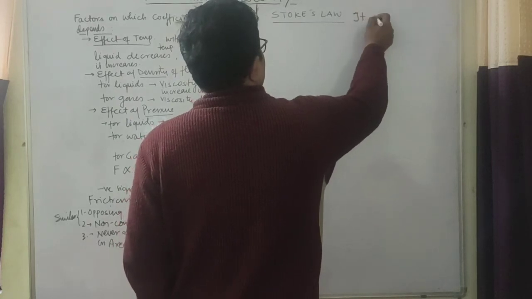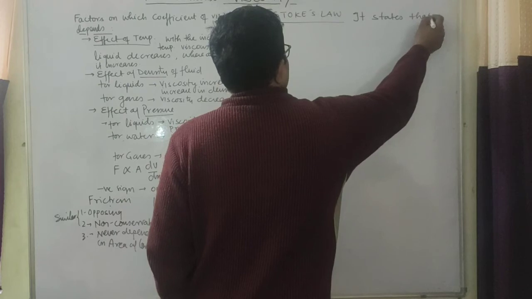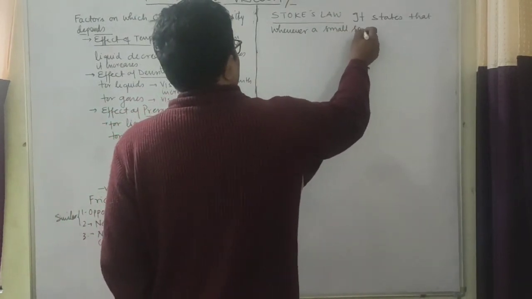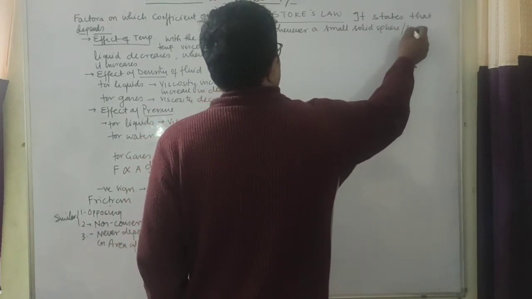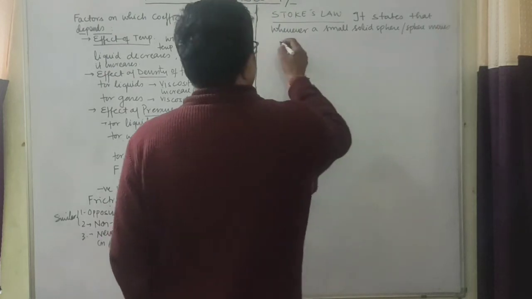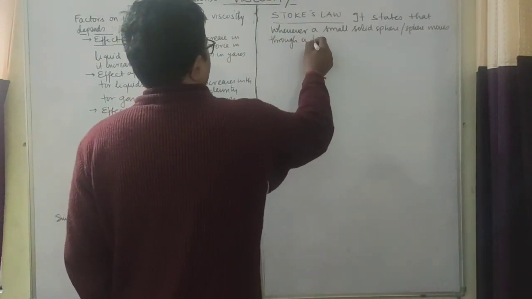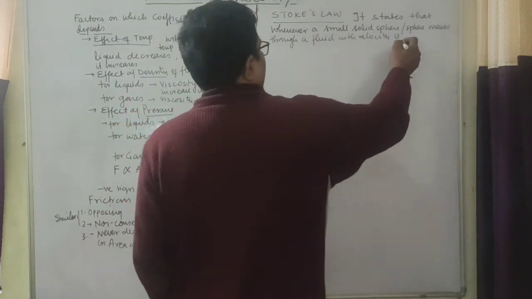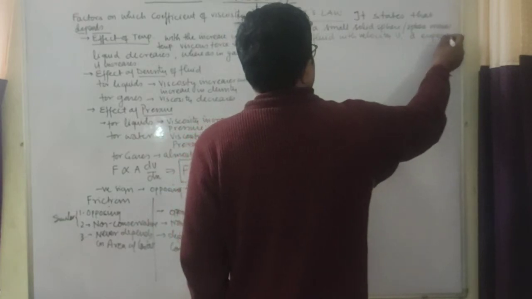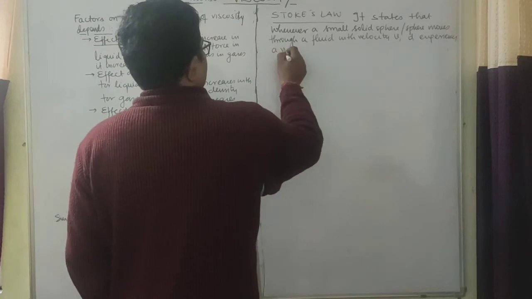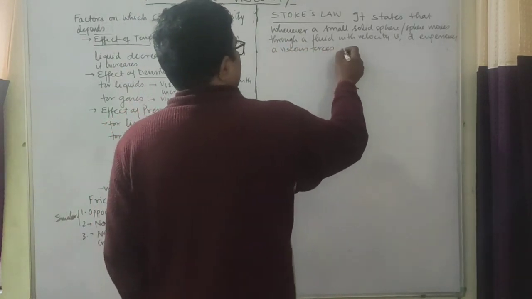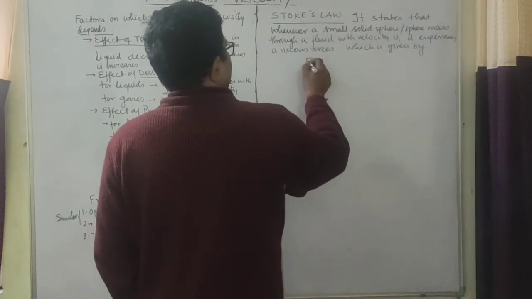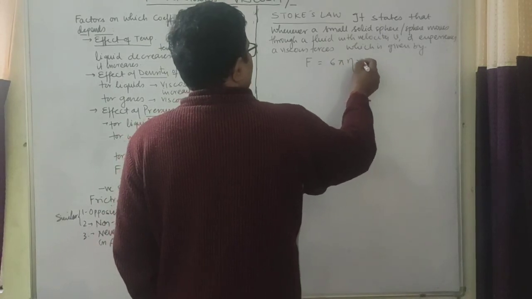It states that whenever a small solid sphere moves through a fluid with velocity v, it experiences a viscous force which is given by the experimental value 6 pi eta r v.